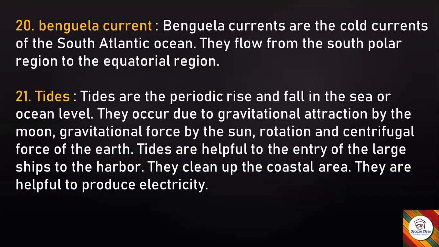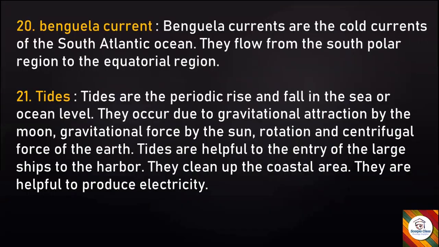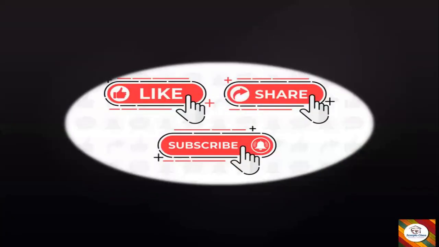Next, tides. Tides are the periodic rise and fall in the sea or ocean level. They occur due to gravitational attraction by the moon, gravitational force by the sun, rotation and centrifugal force of the earth. Tides are helpful to the entry of the large ships to the harbor. They clean up the coastal area. They are helpful to produce electricity. So with these questions and mains, we finished the question and answers and the notes of this chapter. I hope these answers were helpful and informative for you all.